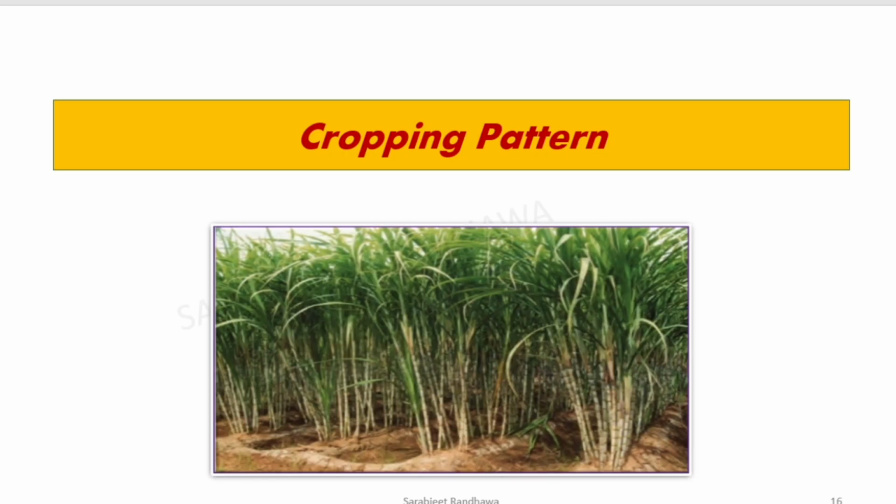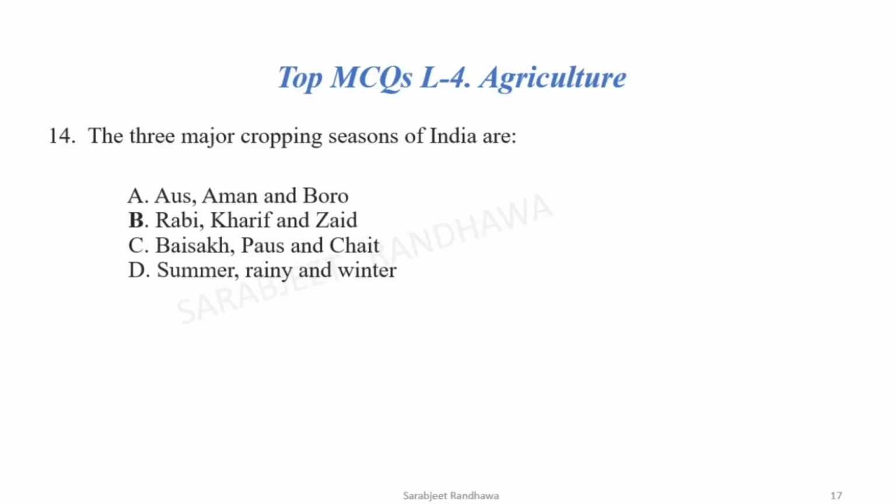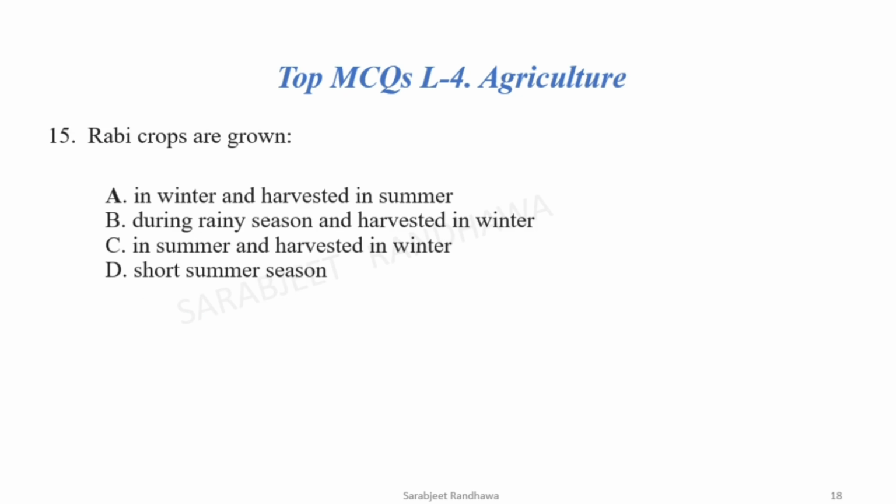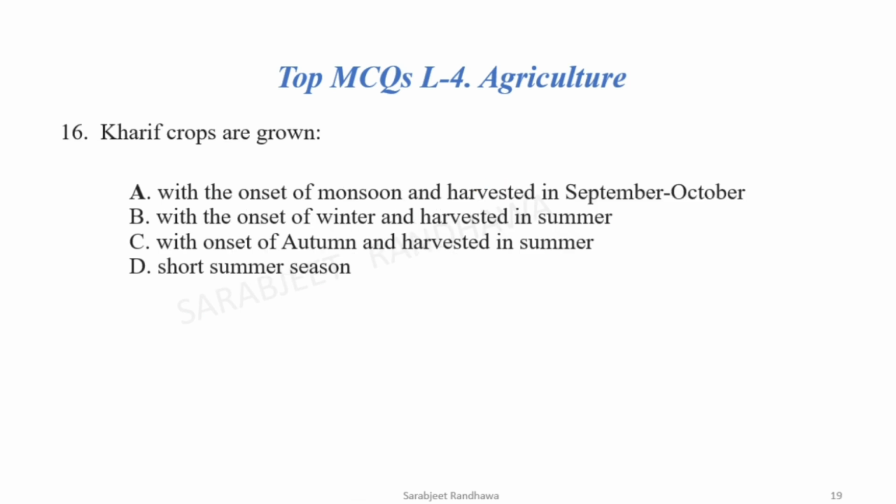Now the next topic is cropping pattern. Now let's see what are the important questions from this topic. Now question number 14. There are three major cropping seasons of India are. The correct option is Rabi, Kharif and Zaid crop. Rabi crops, keep in mind Rabi is the winter season. So Rabi crops are grown in winter and they are harvested in summer season. Kharif crops are always grown with the onset of monsoon and they are harvested in the September, October. So correct option is the A.